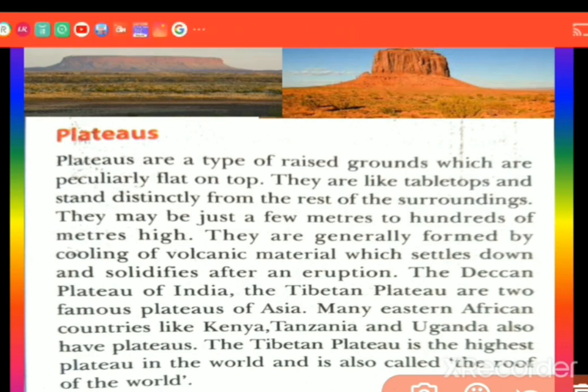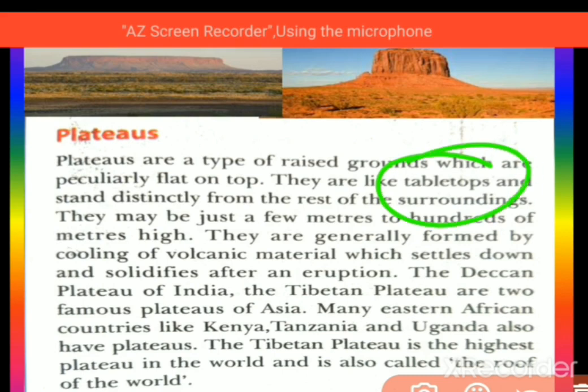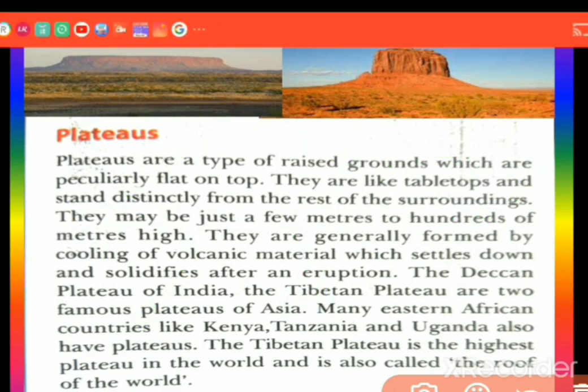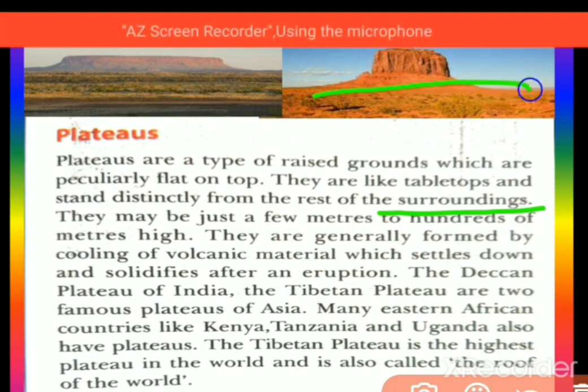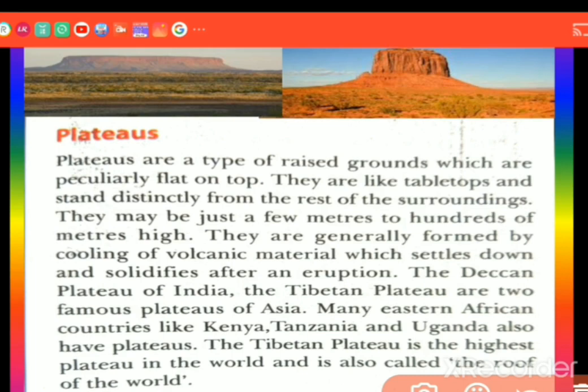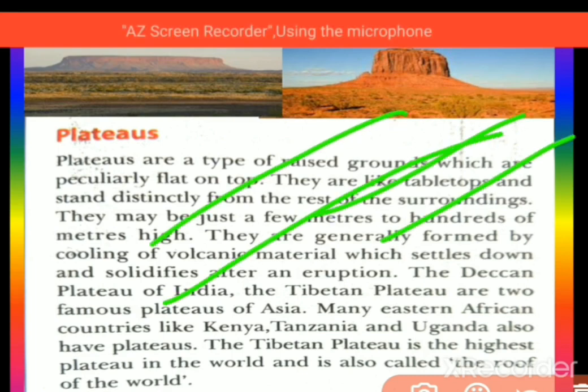They are like tabletops, tables raised up like this, and they stand distinctly from the rest of the surroundings. They look different from the surroundings. The level on this side is different and on this side it is different. So that is what we call table mountains, also called tabletops, and also plateaus. I hope you understood.